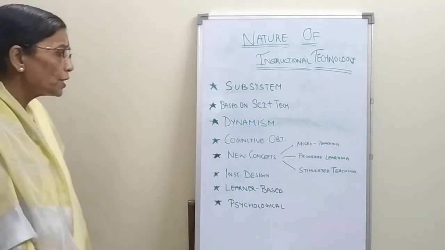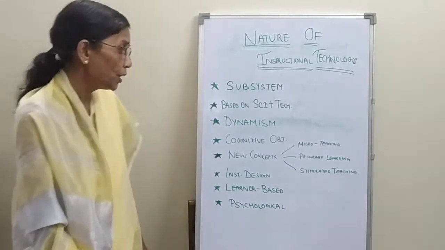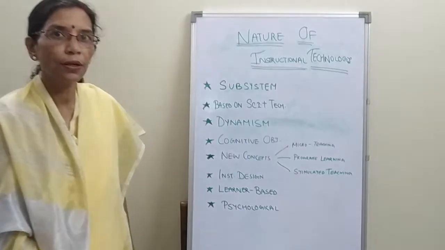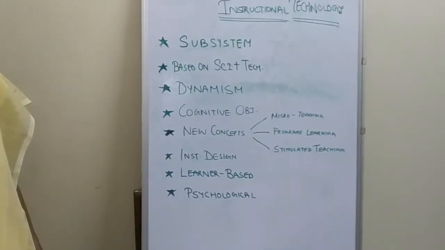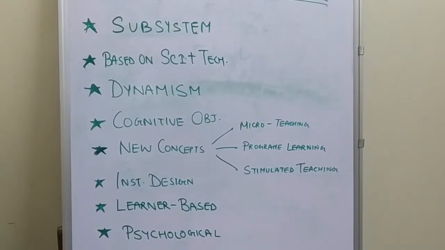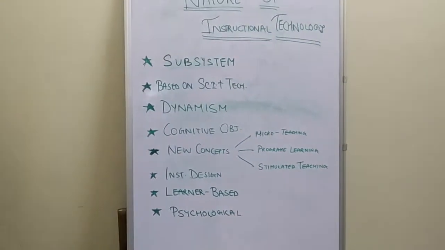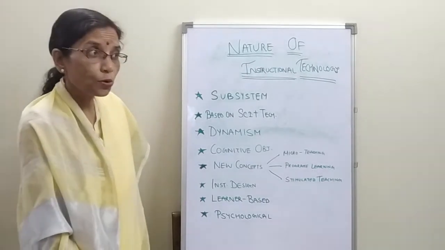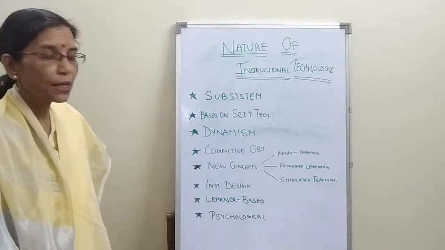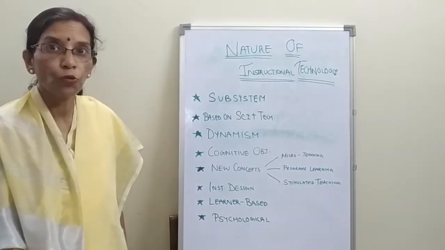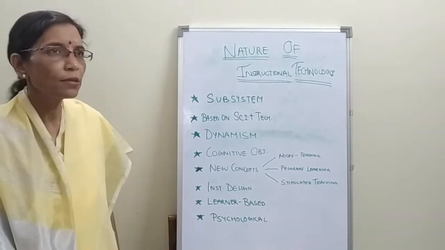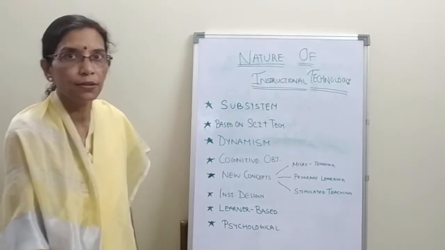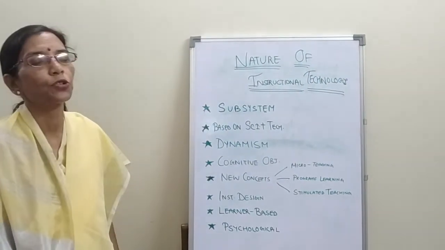Then, instructional technology develops new concepts like micro-teaching, programmed learning and simulated teaching. And instructional technology gives importance to instructional design. That means we can develop instructional design through instructional technology.